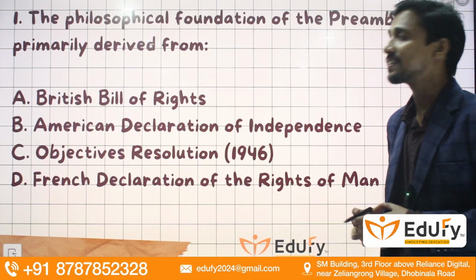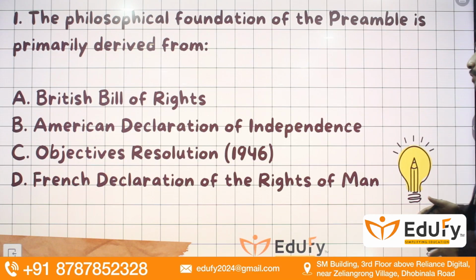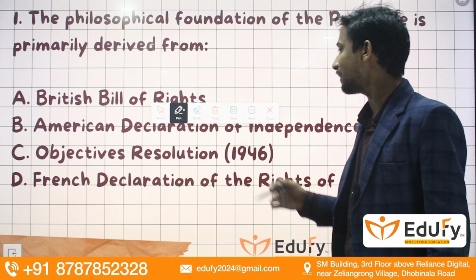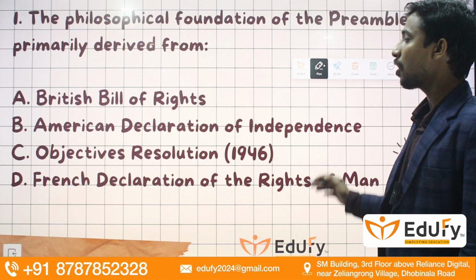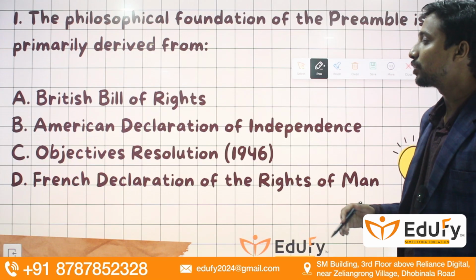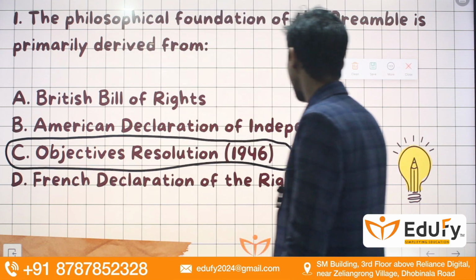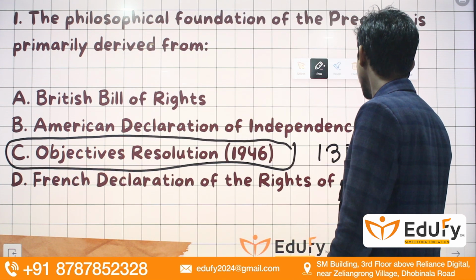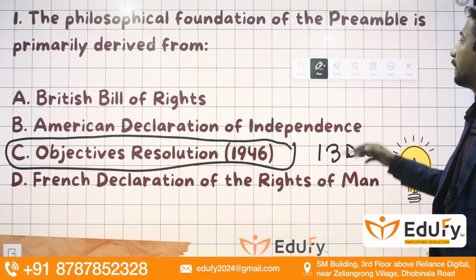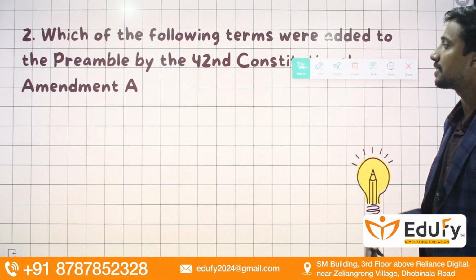The first question is: the philosophical foundation of the preamble is primarily derived from. The options are the British Bill of Rights, American Declaration of Independence, Objective Resolution, or French Declaration of Rights of Man. So guys, we all know that the Objective Resolution moved by Jawaharlal Nehru on 13 December 1946 became the foundation of the preamble in our Indian Constitution. So the correct option will be option C.